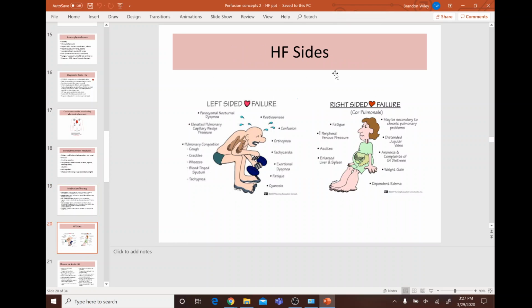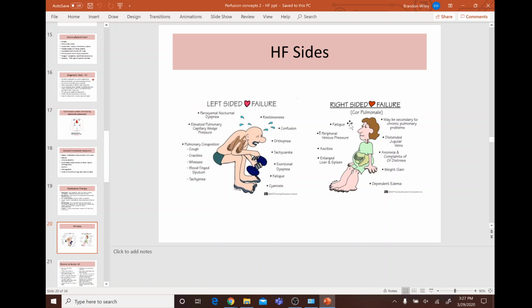So, heart failure side effects. You've got left-sided and right-sided. We talked about them, but we'll go over them a little bit. Left-sided would be like paroxysmal nocturnal dyspnea, elevated pulmonary capillary wedge pressure, maybe some pulmonary congestion, a little restless, kind of confused, orthopnea, tachycardia, exertional dyspnea, fatigue, and cyanosis.